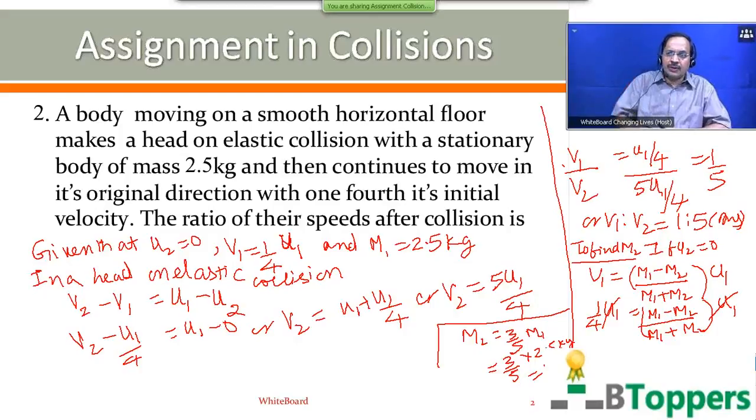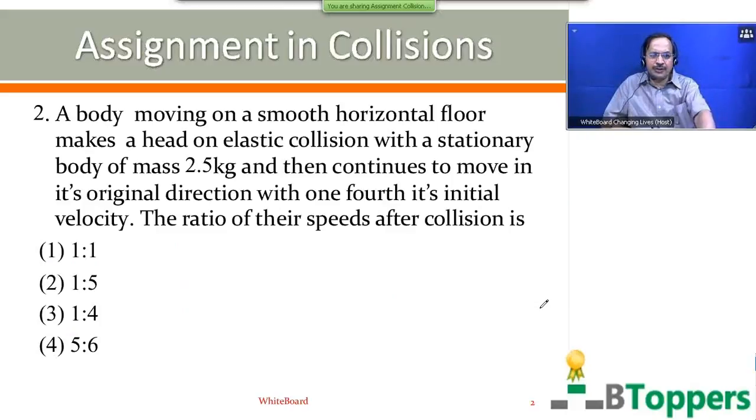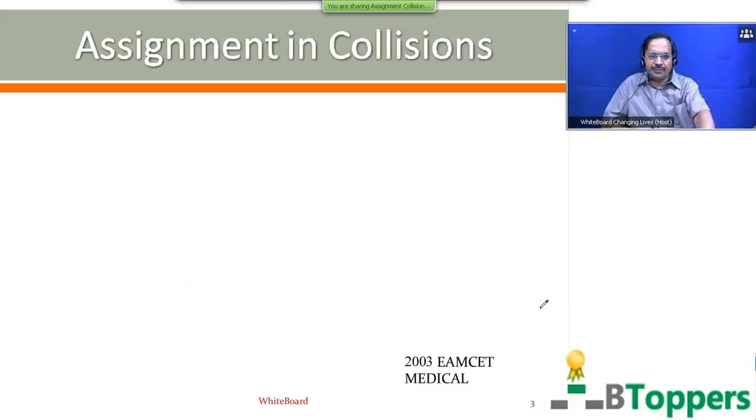But of course, in the given problem, you are not asked to find M2. You are asked to find the ratio of V1 and V2, which is 1:5. In case you are asked to find M2, you have to write the other calculation. If you want to copy the solution, you can take a pause and copy the solution. So for question number 2, which I just now discussed, second option is the answer.